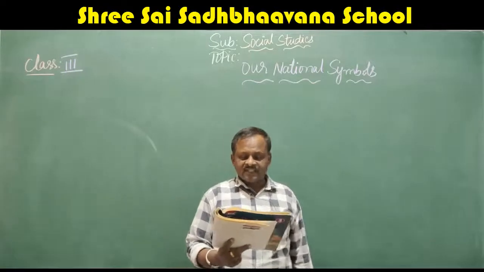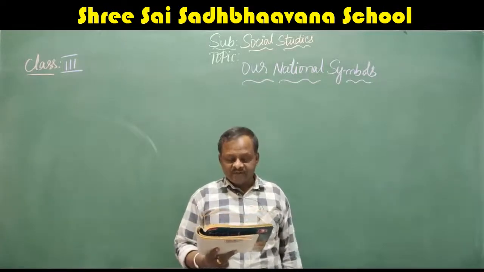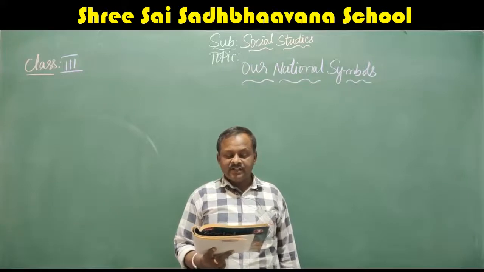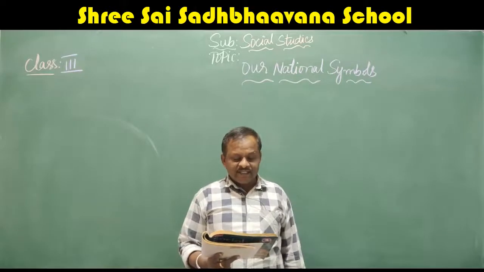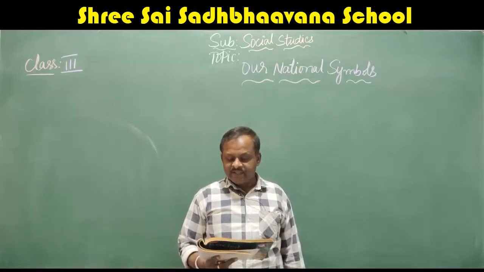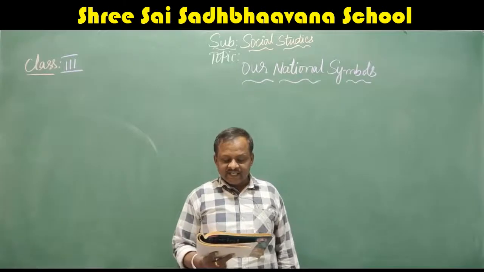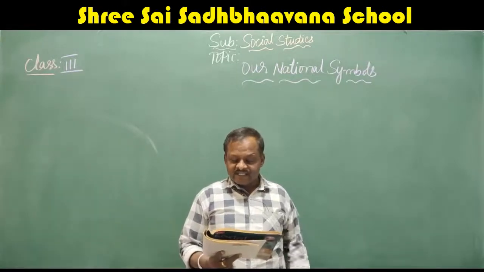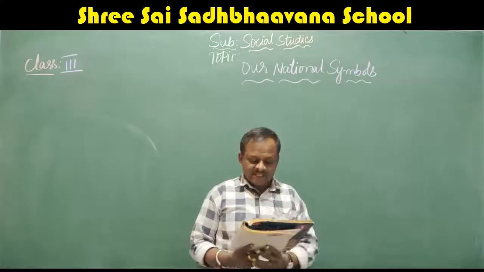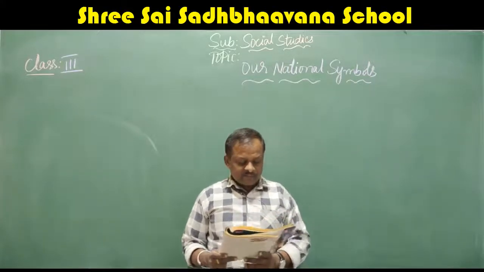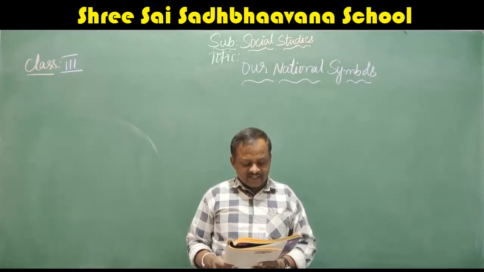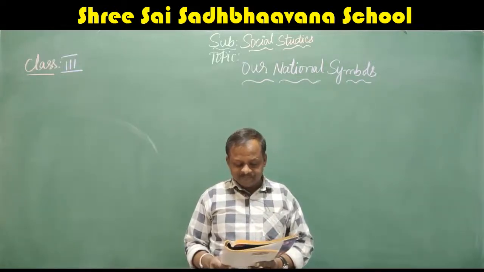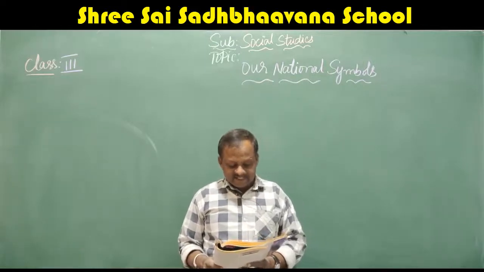The Ashoka pillar of Saranatha near Varanasi in Uttar Pradesh was adopted as our national emblem on 26 January 1950. The lion capital was built by Ashoka the Great, who ruled our country during the 3rd century. The national emblem has two parts, the crest and the base. The crest shows 4 lions standing back to back, the fourth being hidden from view. Carvings of a horse on the left and a bull on the right can be seen at the base. The horse stands for energy and speed, and the bull stands for right conduct.